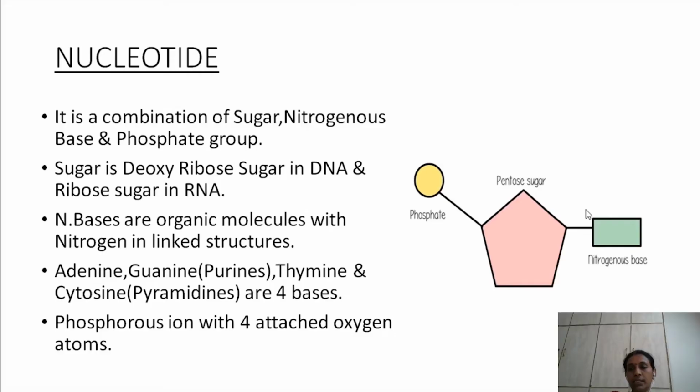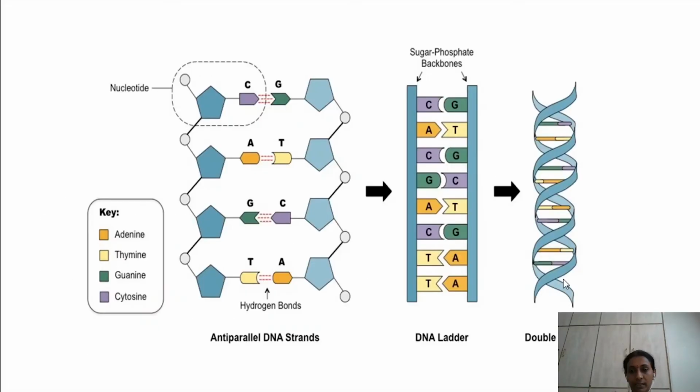So these four are nitrogenous bases. So this is the structure of DNA. This is the double helical structure which was proposed by two scientists, Watson and Crick. For their discovery of the three-dimensional, double helical structure of DNA, they were also awarded a Nobel Prize.